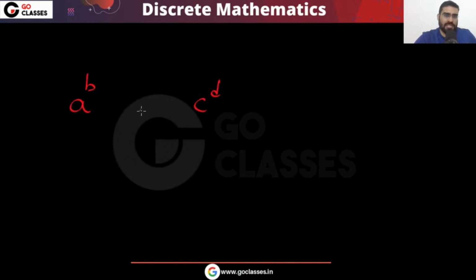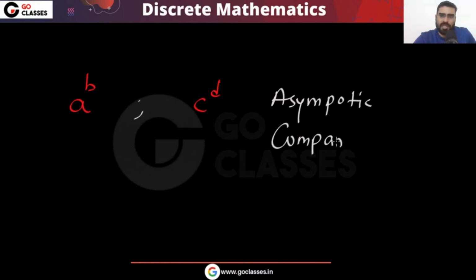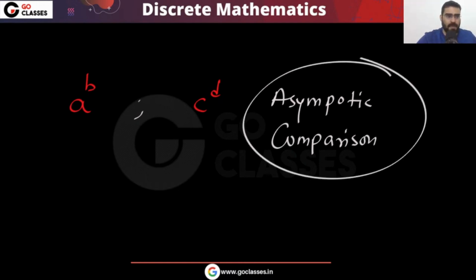Whenever you want to do this asymptotic comparison, you can use this property of logarithm, that if you have x, you can write it as y power log y x.